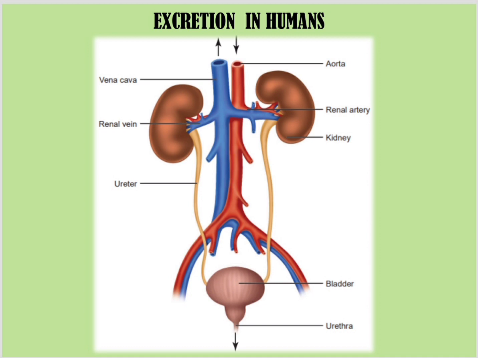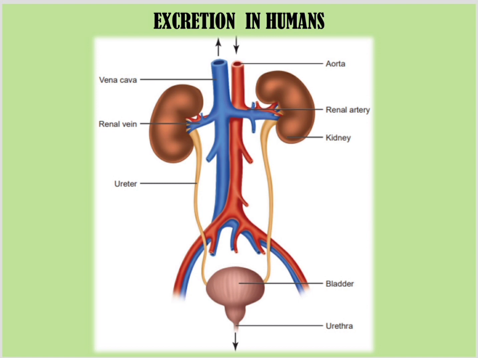If you have a look at this diagram, this is the diagram of the human excretory system. It consists of a pair of kidneys. The bean shaped structures that you see in this diagram are your kidneys. You have a right kidney and a left kidney. There are a pair of ureters. Then in the center you see the urinary bladder and the urethra.